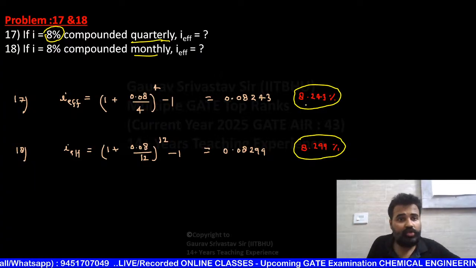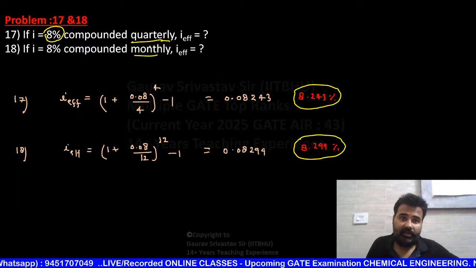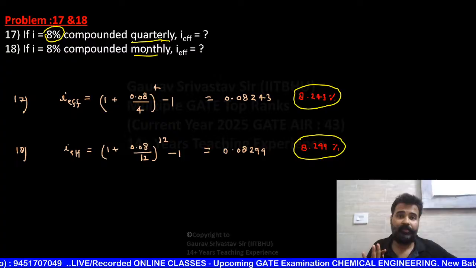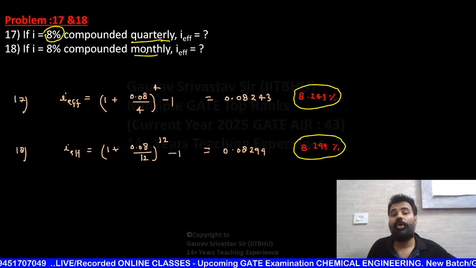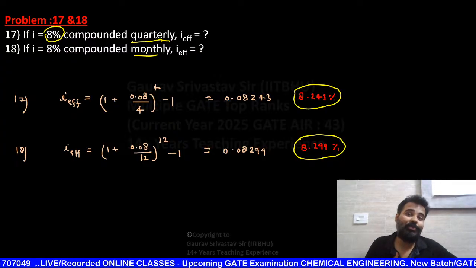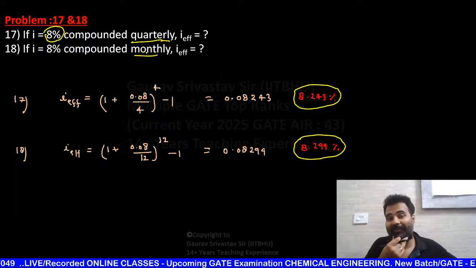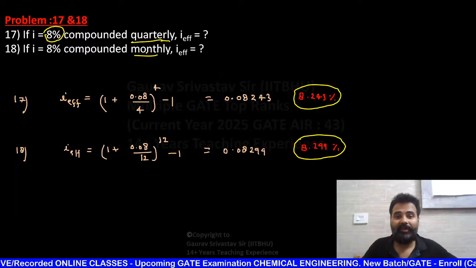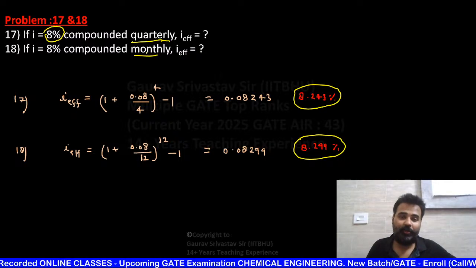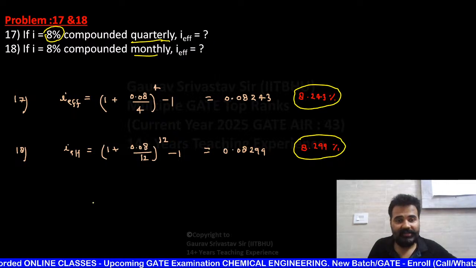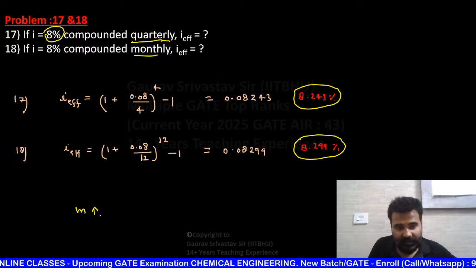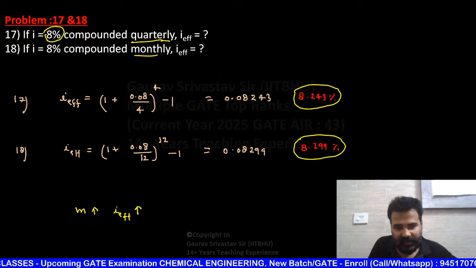सो भाई किसे चूज करोगे, क्वार्टरली मंथली? सीधी सी बात है, आप यम की वैल्यू कम से कम चाहोगे अपने लिए अगर आप बोरो कर रहे हो, और यम की वैल्यू ज़्यादा चाहोगे अगर आप खुद लोन दे रहे हो. If you are going to give loan to other person, then you are going to choose high value of m, otherwise less value of m is good for you. Okay, if m increases, it is going to increase I effective, interest rate increases.